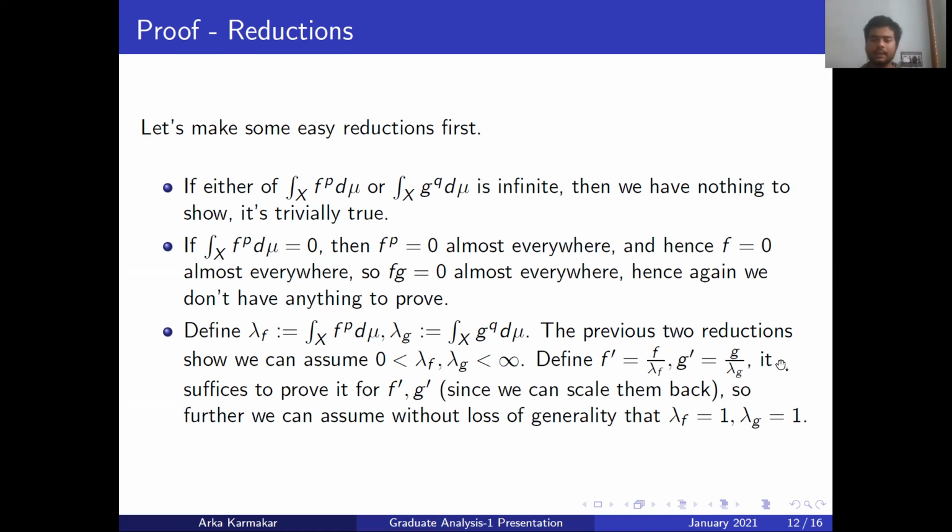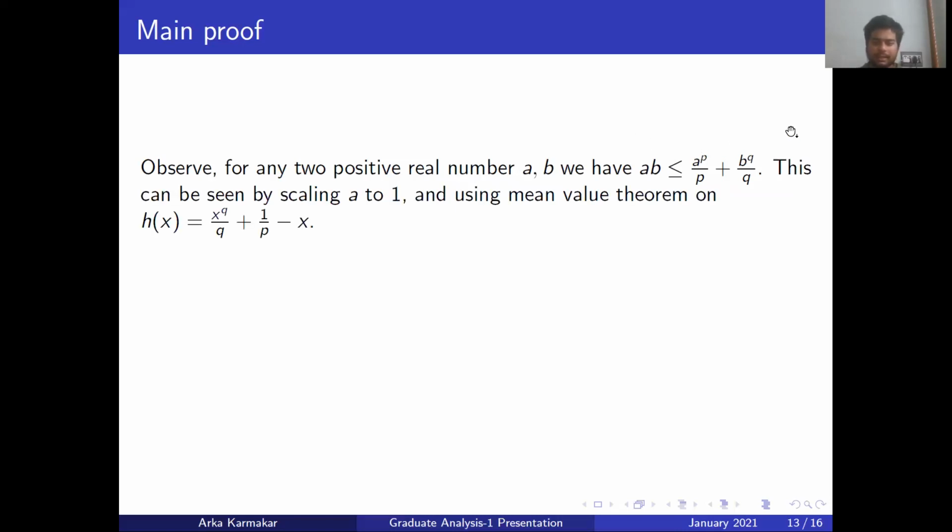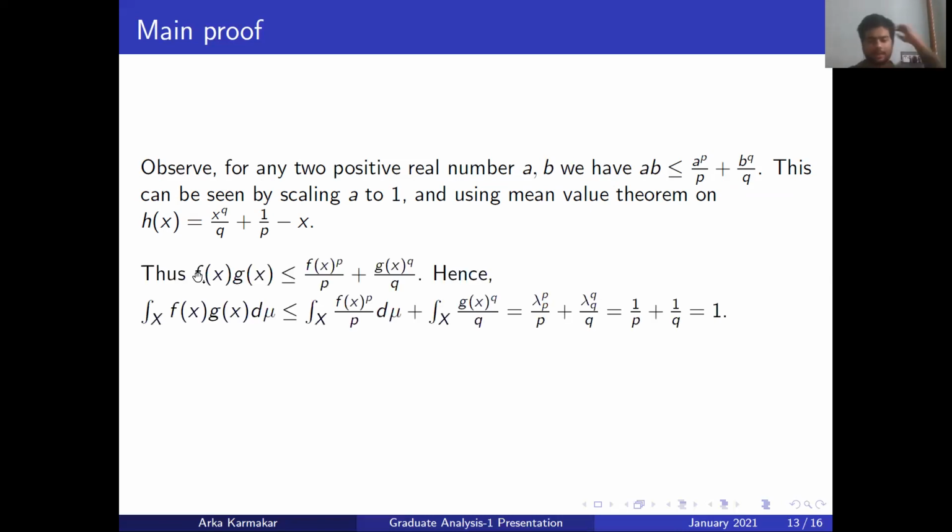But for that case, the problem is trivial, in the sense that we have this inequality for real numbers. This is not hard to see because we have proved this three times, but again I am sketching a proof just for the sake of completeness. Without loss of generality, if a is 0, then you have nothing to prove. So assume a is non-zero. Then you consider this function of x, equal to x to the power q by q plus 1 by p minus x. This is a differentiable function. So just use the mean value theorem on this, and you will get the inequality that h is greater than or equal to 0 everywhere. So by applying the theorem with a equal to f(x) and b equal to g(x), we get the inequality.